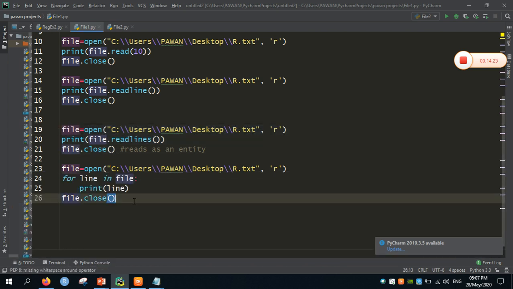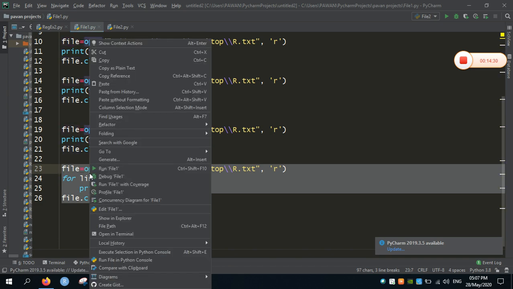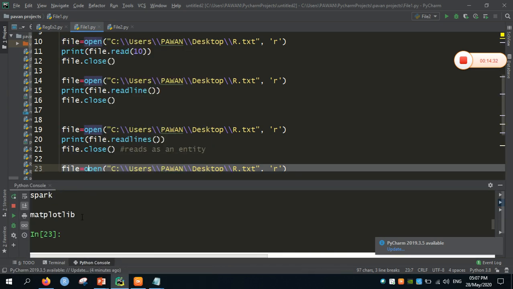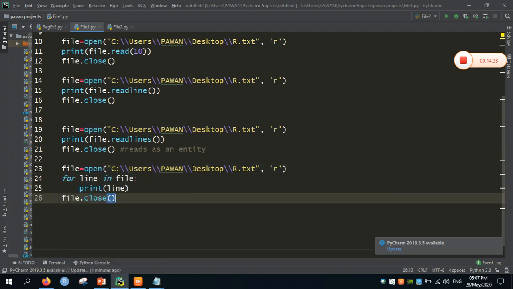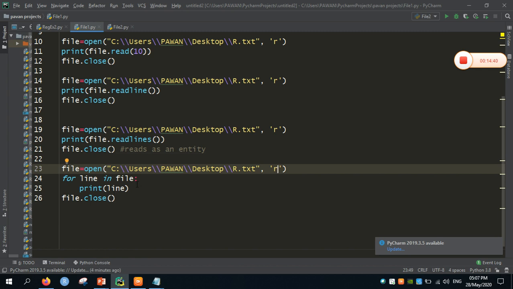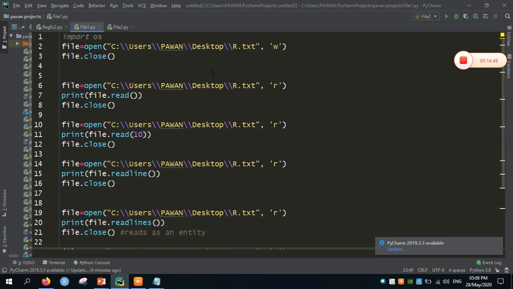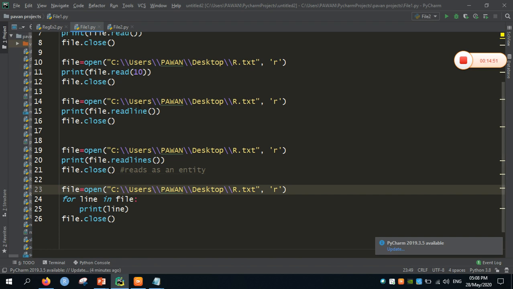Now coming to reading files line by line using a for loop. We can also read entire lines in the text file using a for loop. For example, here I opened the file first in read mode and used a for loop, that is, for line in the file, I will be printing the line. So the file data which was contained entirely will be focused on the line and the line is going to be printed. So in this way we can create a file and we can read the contents of the file.